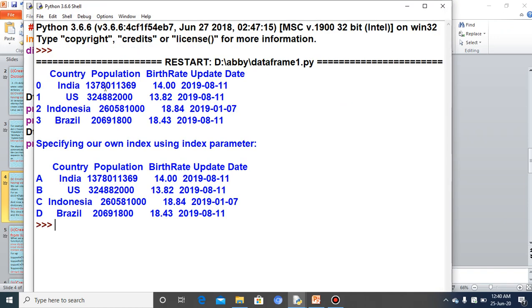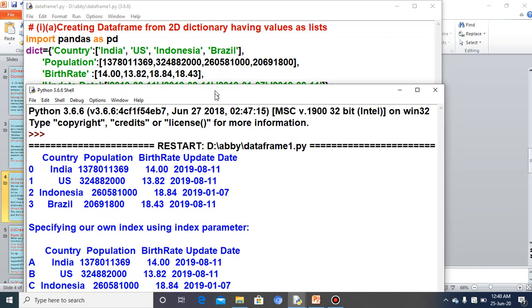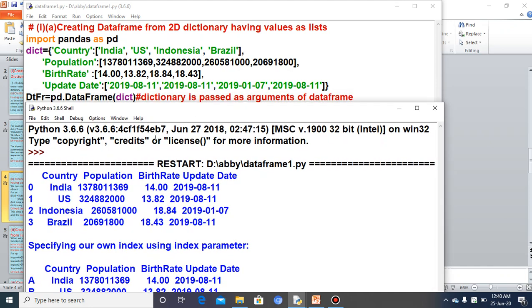So you can see the output as country, population, birth rate, update date. Actually these are the keys, so these keys will be returned as columns of the data frame. This is the first column, country; population is the second one, birth rate is the third one, and update date is the fourth column. And you can see the row index by default 0, 1, 2, 3 has come. 4 rows are there because for each key there are 4 items or 4 elements.